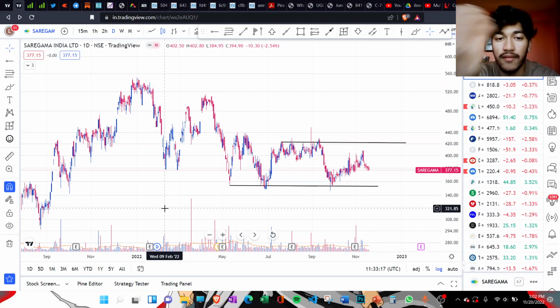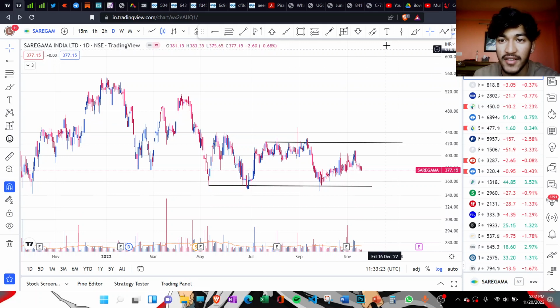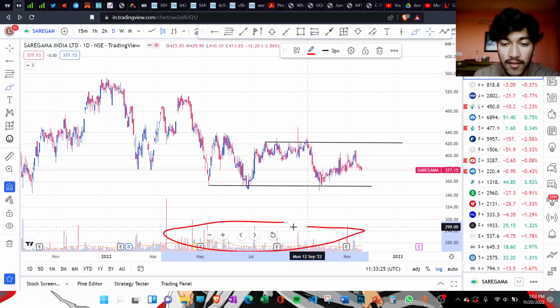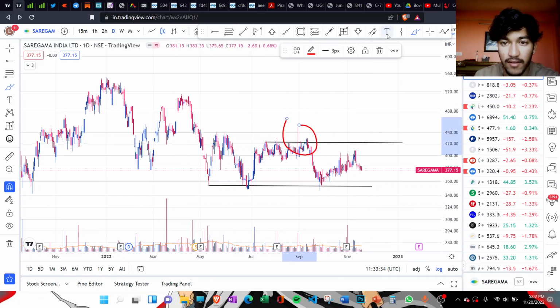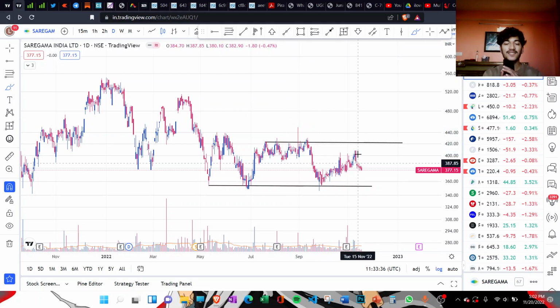It is not going anywhere and it's coming down. You can see a very high volume bar whenever it tries to break out. So that is generally a sign of distribution.